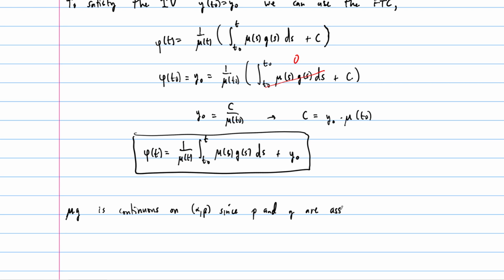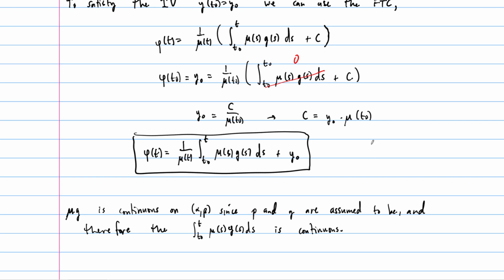Since they're assumed to be. And therefore, the integral makes sense, right? This is the key. It turns out it's continuous, but it's not only continuous. It just exists, right? So this is continuous as well. It's a well-defined function. All right, and so the existence is that, okay, we've written down the answer, right? The uniqueness follows from all these choices that we've made. They give us this precise, this one function. This is a single function.